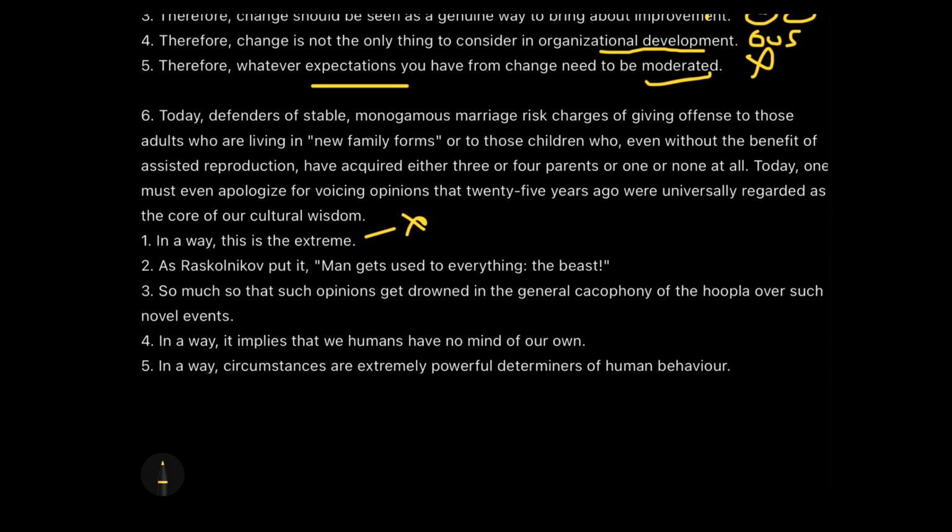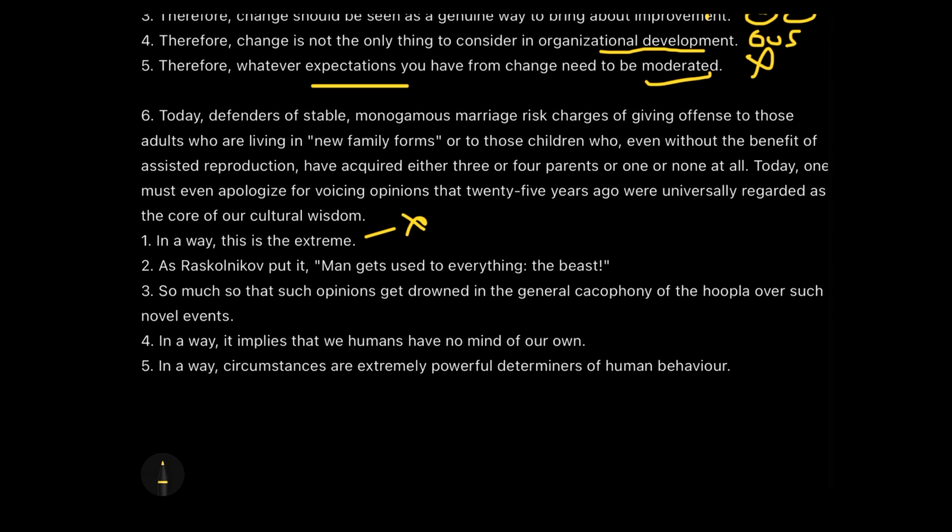As Raskolnikov put it, man gets used to everything, the beast. Now, what is it relative to? Is it relative to human behavior? It is. The central idea of this passage is to talk about the immense mutability of human behavior, isn't it? Are we talking about human behavior?